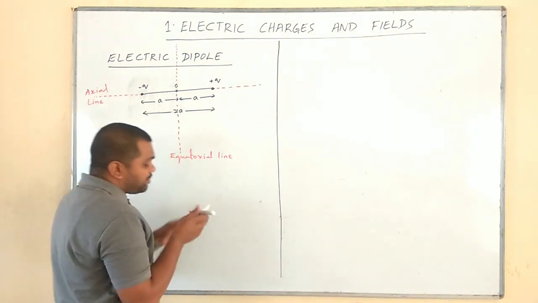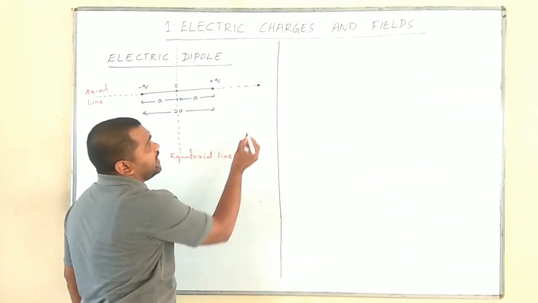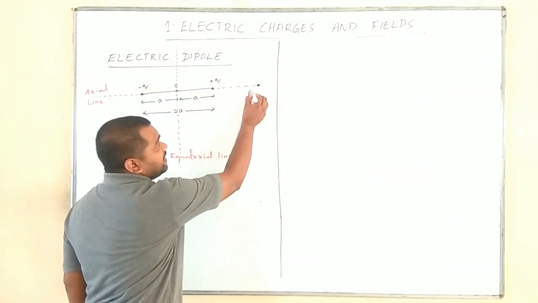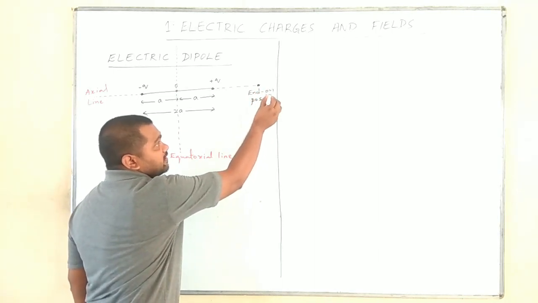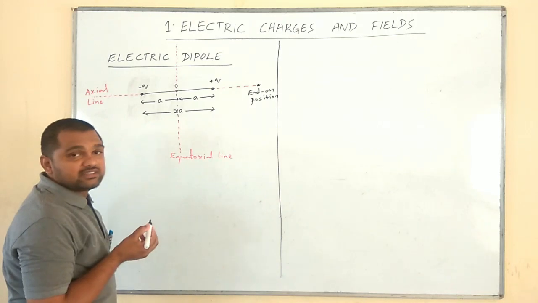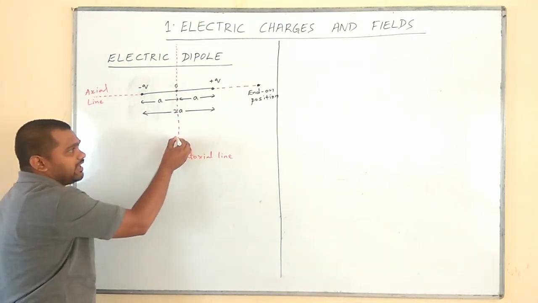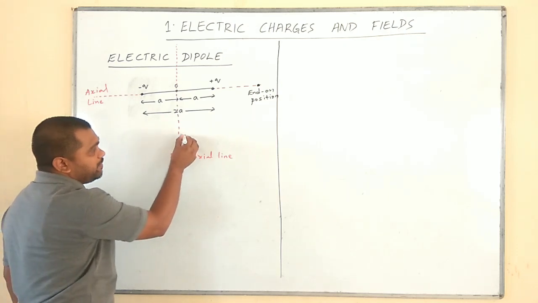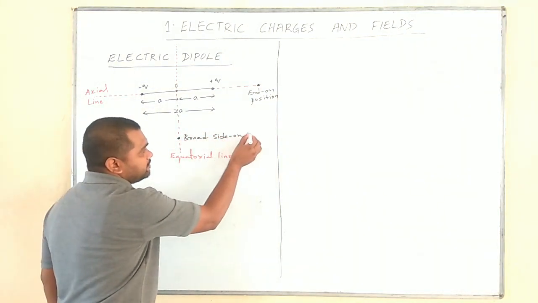If you consider any point on this axial line, the position of that point is said to be end-on position. Similarly, any point on the equatorial line is said to be broad side-on position.